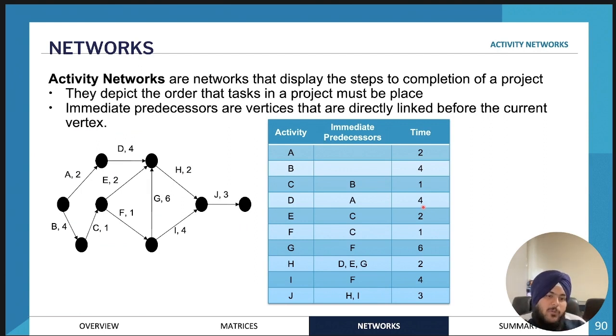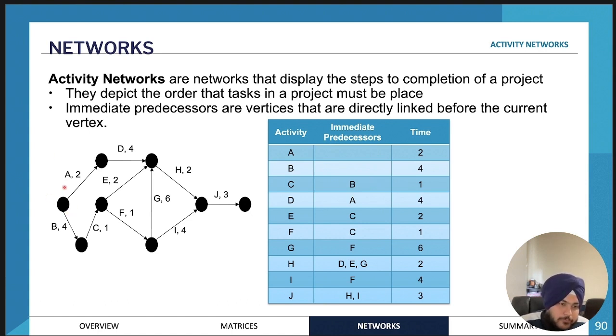Okay, so now we'll be moving on to activity networks. So activity networks are usually when you have some form of project and there's a lot of different tasks or activities involved in order to complete the project. But the thing is, when we're doing a really large project, certain activities or certain tasks need to be done before you can commence a different task. And that's what a predecessor is called in an activity network.